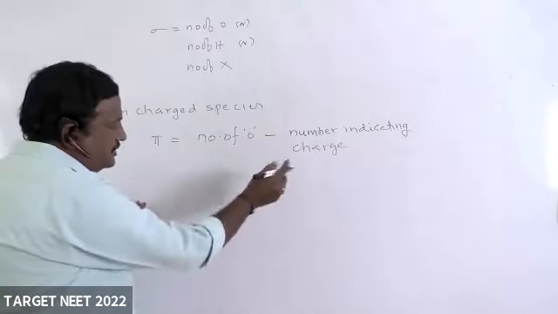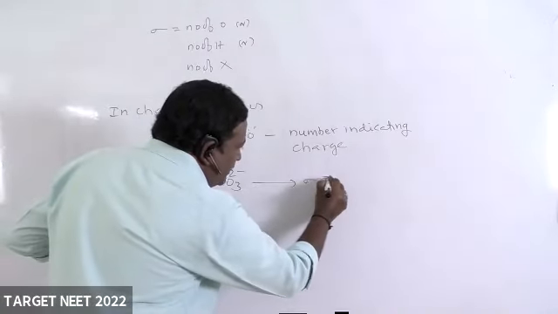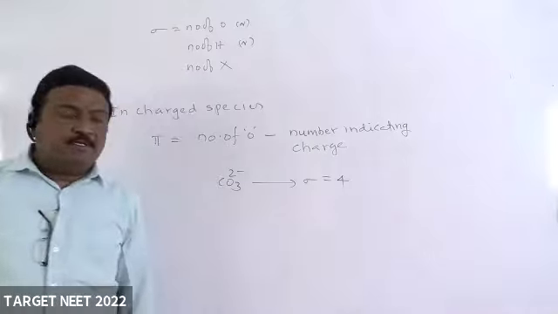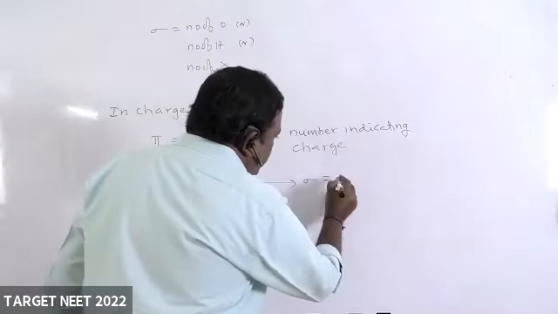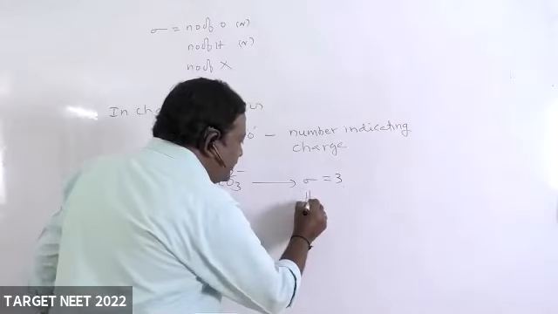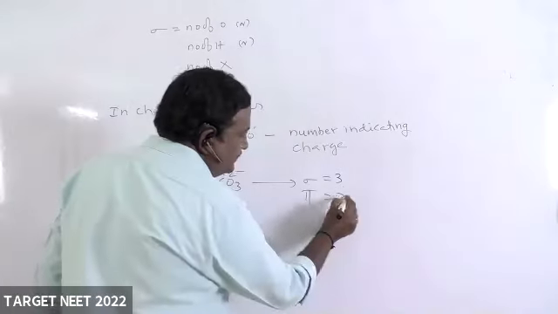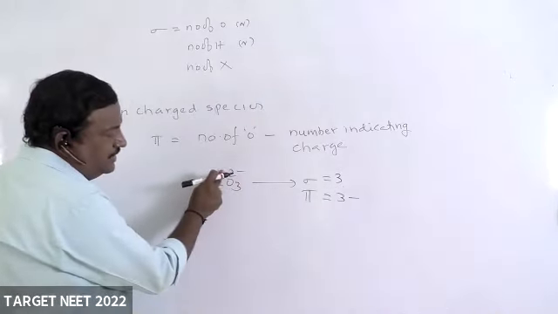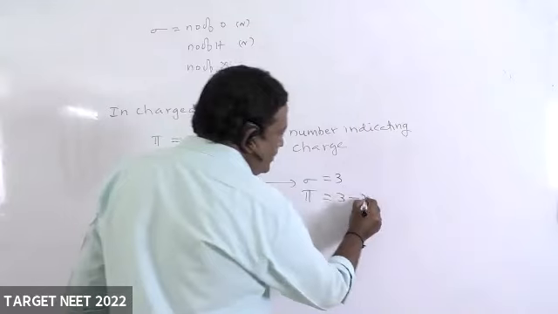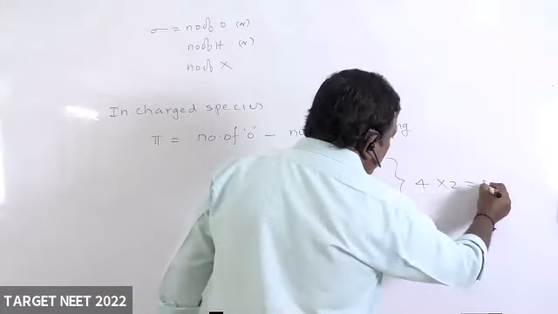You see, one example I will tell you here. Carbonate is there. How many sigma? Equal to 4? Sorry, 3, because it has 3 oxygen atoms. Pi equals number of oxygen atoms 3 minus only the number indicating charge 2, which is 1. Totally 4 bonds into 2, 8.